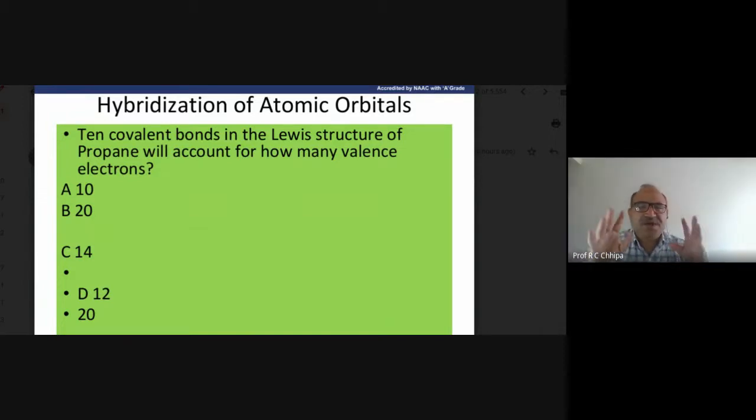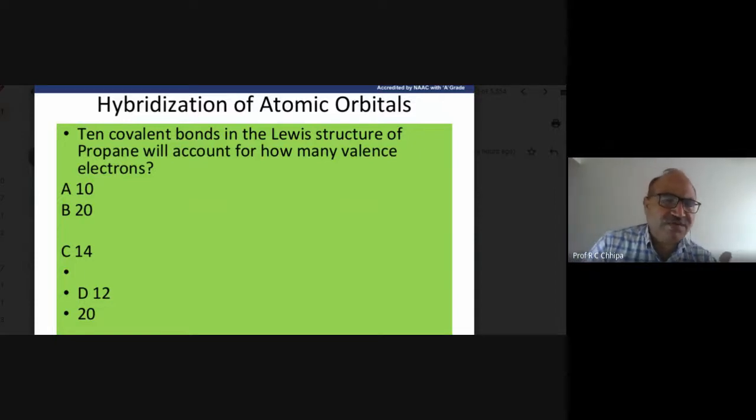So how many covalent bonds in the Lewis structure of propane will account for how many valence electrons? Here the correct answer, because 10 covalent bonds are there, so definitely 2 electrons are required for one covalent bond. Covalent bond itself is the sharing of electrons. So in electron pair formation, what happens? In case of the electron pair, we need two electrons.